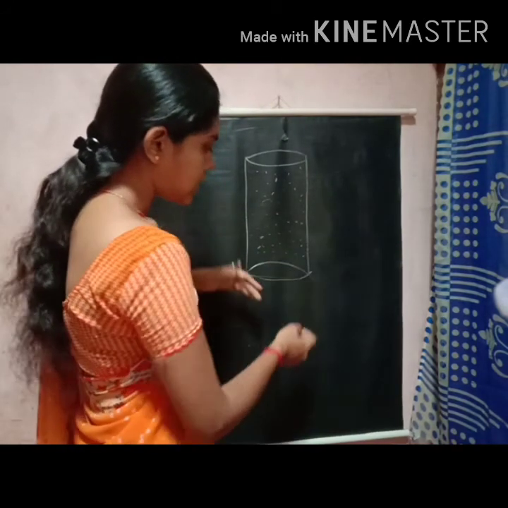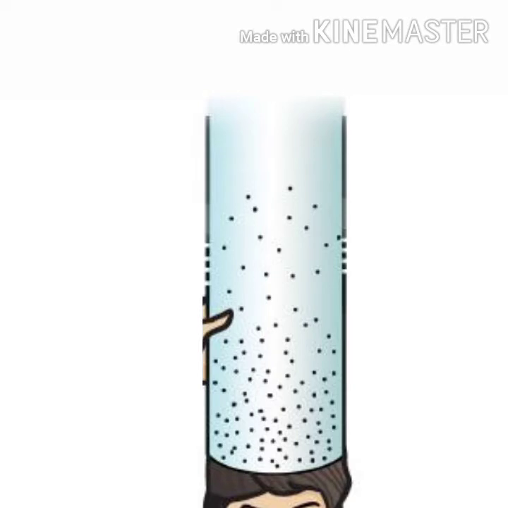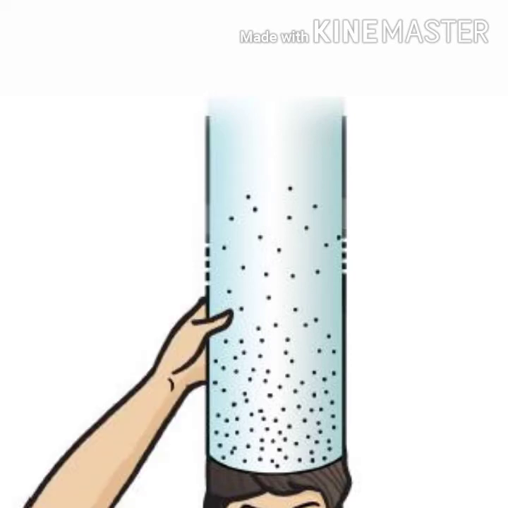So the gravitational force also acts on this atmospheric pressure. In this cylinder, the force of gravity on the air in this cylinder is the atmospheric pressure. The force of gravity on the air is equal to the atmospheric pressure. Both are in equal amount.